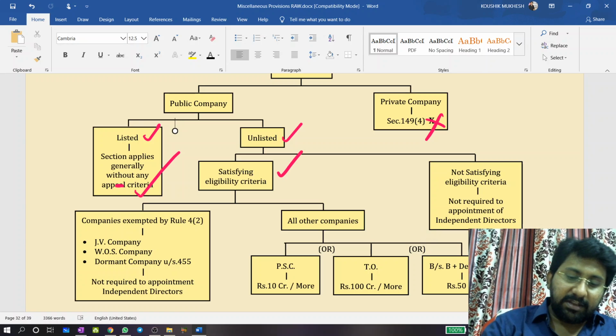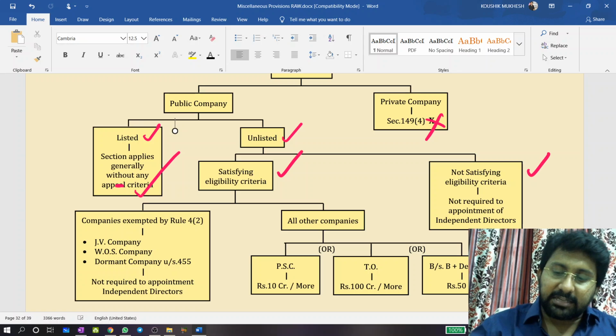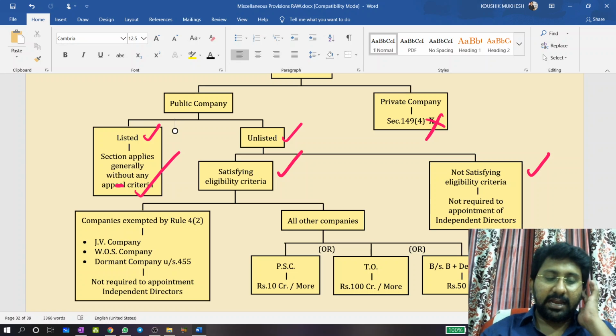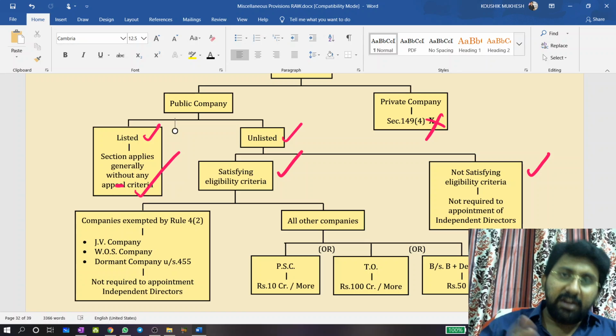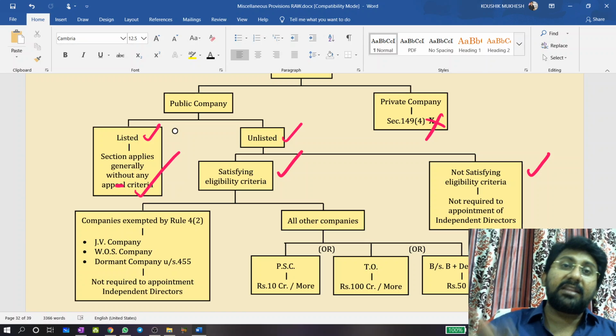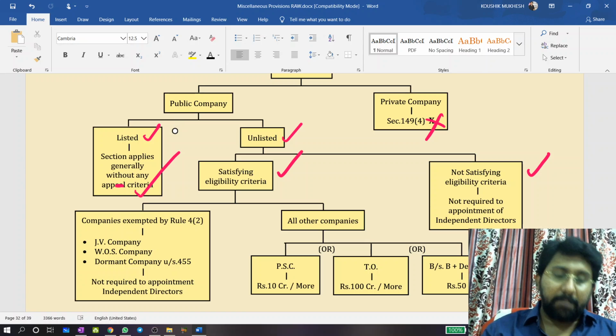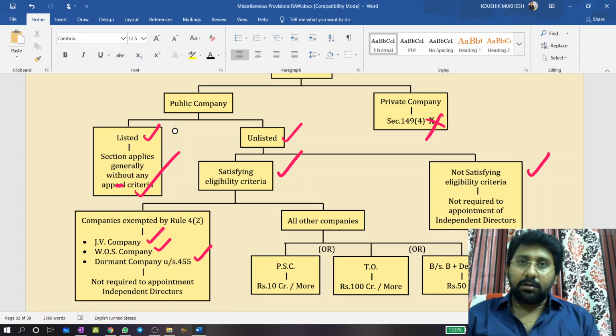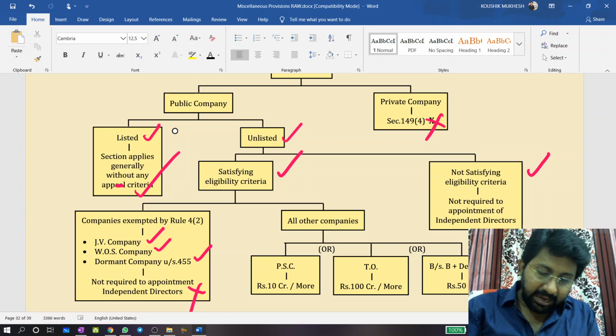First one, satisfying the eligibility criteria, and not satisfying the eligibility criteria. If it is an unlisted company satisfying the eligibility criteria, again you will be discussing two parts. Whether that unlisted eligible company is a joint venture company, a wholly owned subsidiary, or a dormant company. If that be the case, again not required.